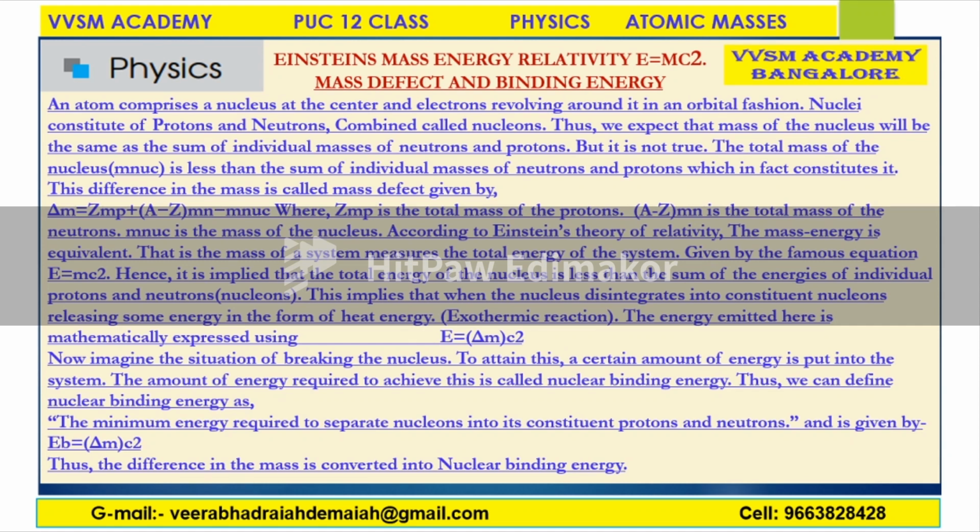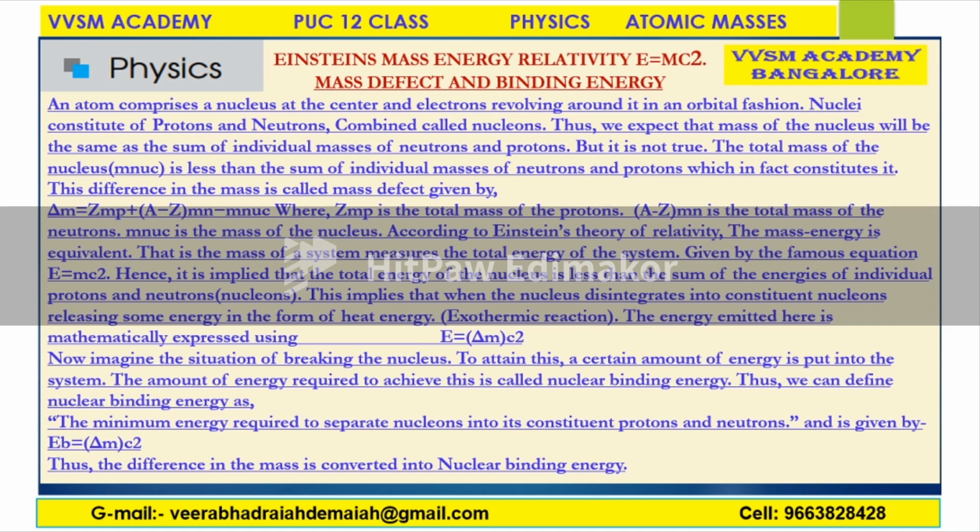According to Einstein's theory of relativity, mass and energy are equivalent. That is, the mass of a system measures the total energy of the system, given by the famous equation E is equal to mc squared, where E is the energy, which is equivalent to the mass, m is the mass, and c is the speed of light.